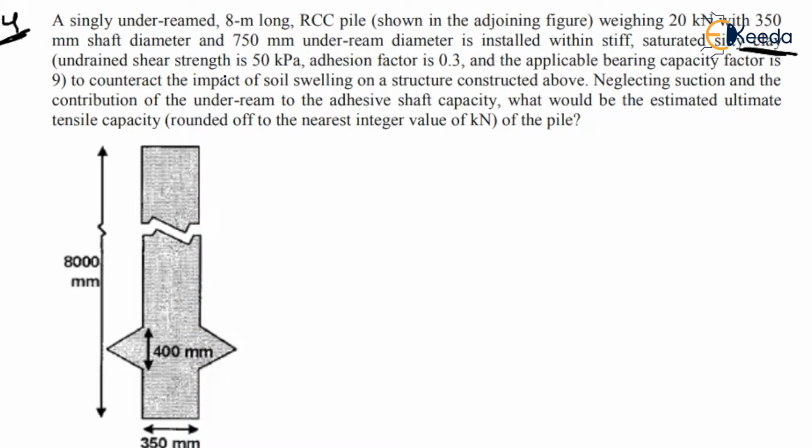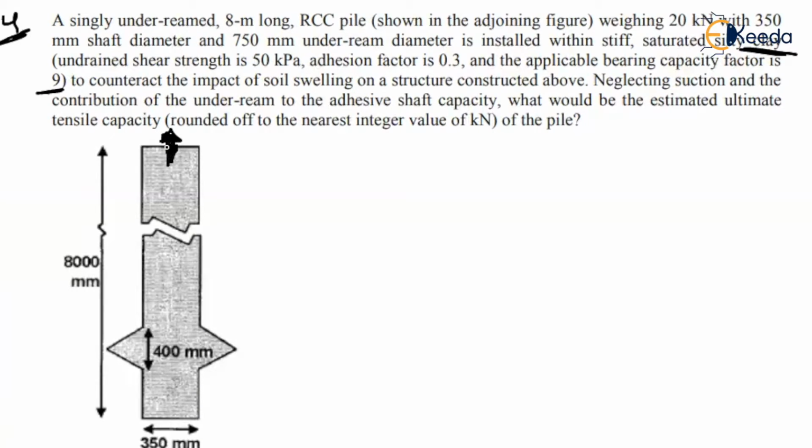Applicable bearing capacity factor Nc is 9. Factor of safety is given to counteract the impact of soil swelling on the structure constructed above. Neglecting suction and the contribution of the underream to the adhesive shaft capacity, what would be the estimated tensile capacity? That means you have to find out what is the uplift capacity of the pile.